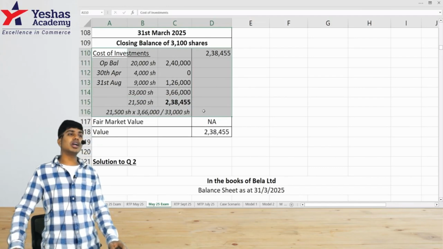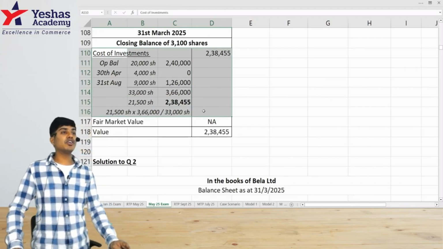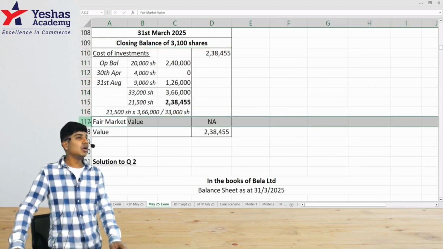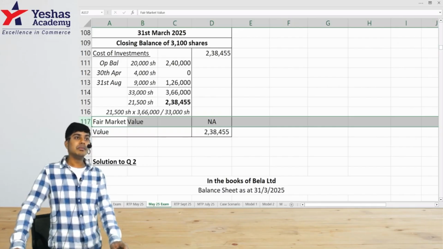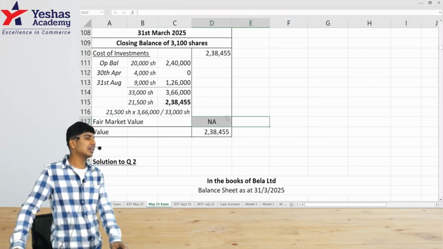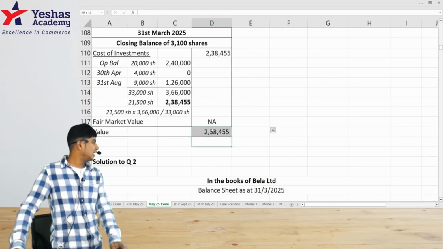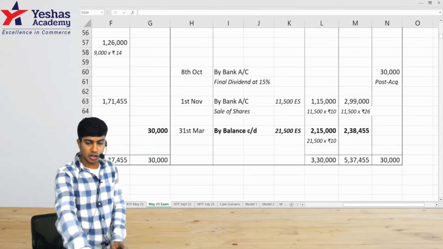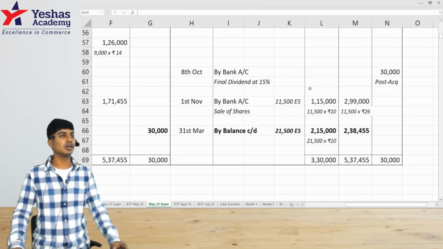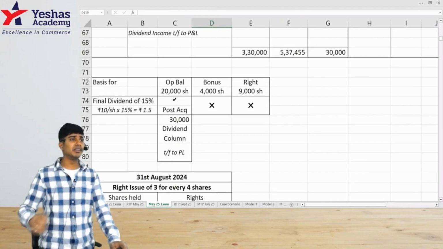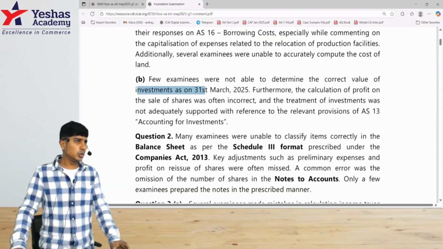Anyway, in the question, they have not given us the fair value, but as I mentioned, irrespective of whether they give the fair value or not, always show the fair value and then state that as per Accounting Standard 13, because the investment is a current investment, it has to be valued at cost or fair market value, whichever is less. In this case, because fair market value is not available, the value taken is cost only, 238,455. And it's been said that a majority of them got this 238,455 wrong. Maybe because they got the bonus part wrong, or the rights issue wrong, or the final dividend amount wrong. Maybe. I can only guess.